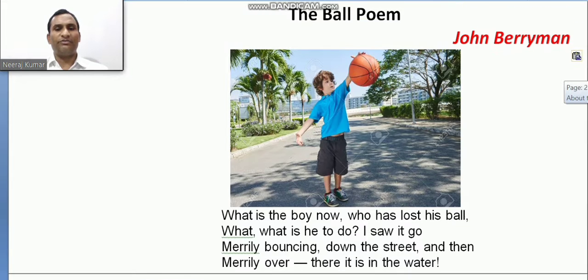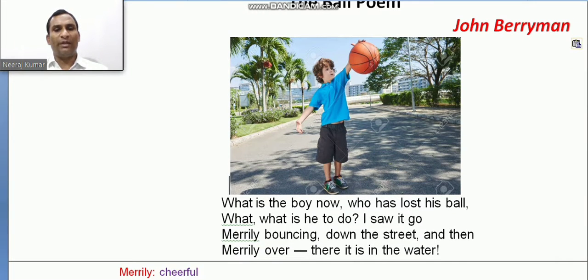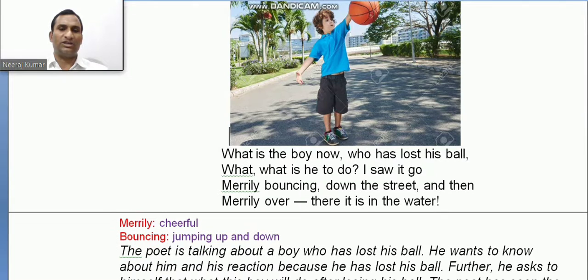You can see a picture. In that picture, a boy is there, and that boy had a ball in his hand, bouncing the ball. Let's see the stanza. What is the boy now who has lost his ball? What is he to do? I saw it go merrily bouncing down the street and then merrily over into the water. So what is the boy now?